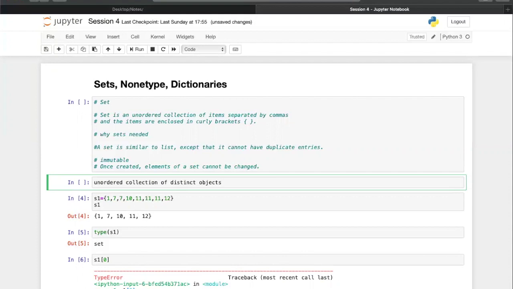You cannot say this is the 0th position, this is the first position, this is the second position. So you do not specifically number it or identify it as the 0th, first, second, third position, and so on. And distinct means all are different.